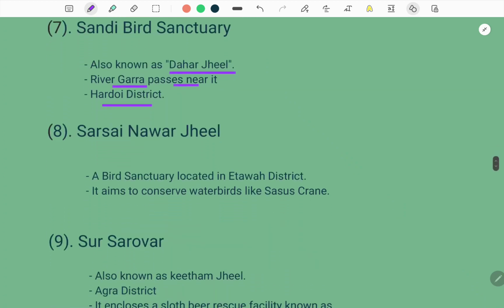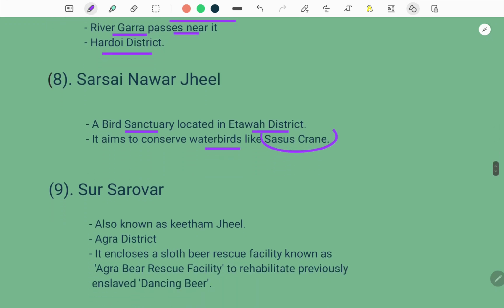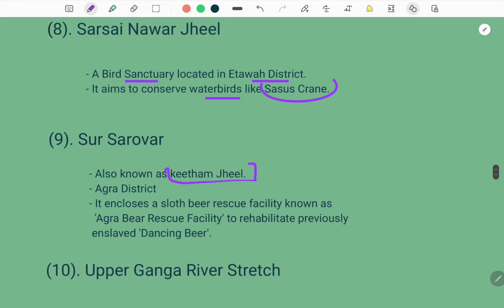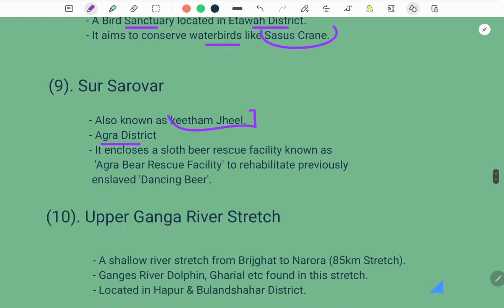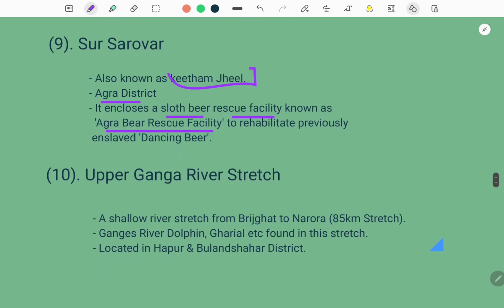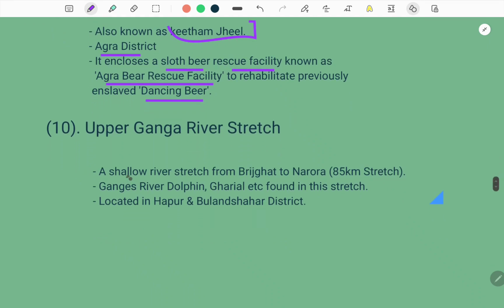Then Sarsai Nawar Jheel, which is a bird sanctuary located in Etawah district, and it aims to conserve water birds like Saras crane. Then Sur Sarovar Jheel, which is also known as Keetham Jheel, which is located in Agra district on the Agra-Delhi highway. It encloses a sloth bear rescue facility, which is known as Agra Bear Rescue Facility, to rehabilitate previously enslaved dancing bears.